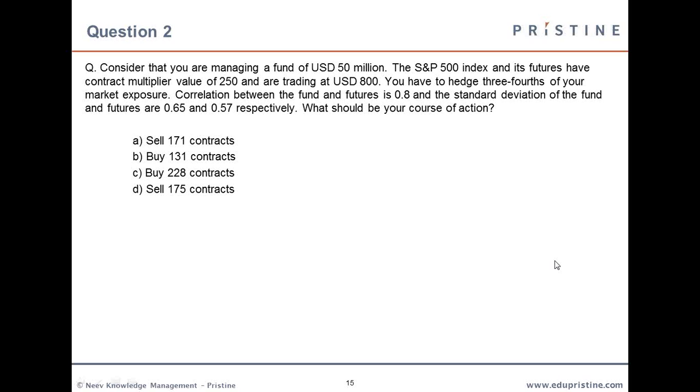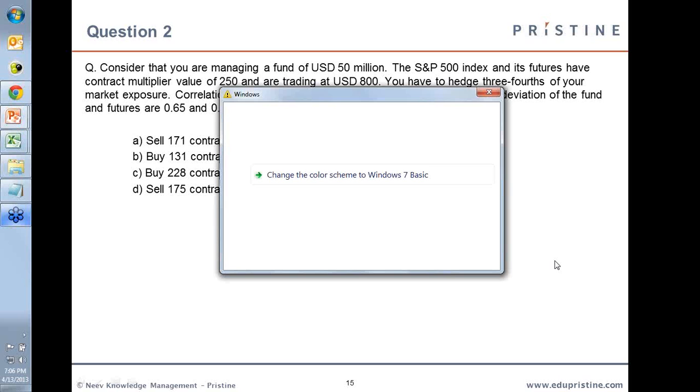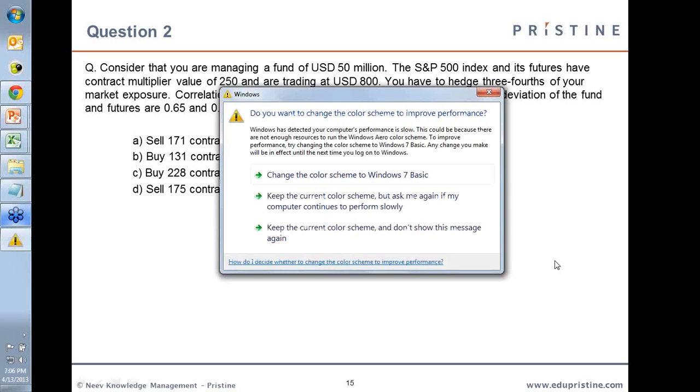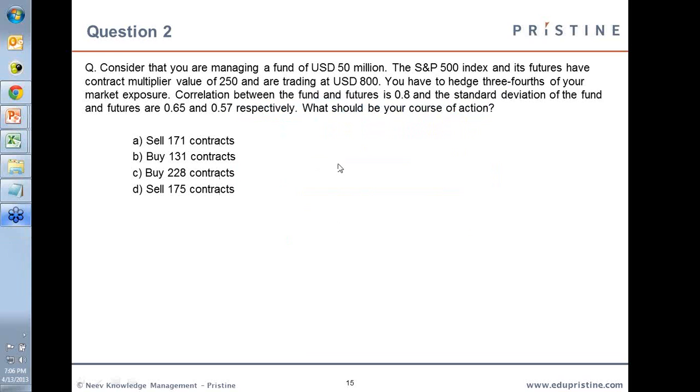The correlation between the fund and futures is 0.8, and the standard deviation of the spot and the futures is 0.65 and 0.57 respectively. So what should be your course of action? So I'll again give you around 30-40 seconds to look at it and try to answer it in the chat, and then we'll take it from there.